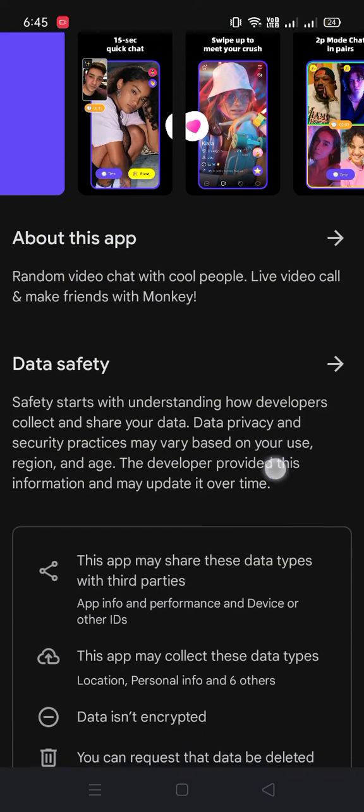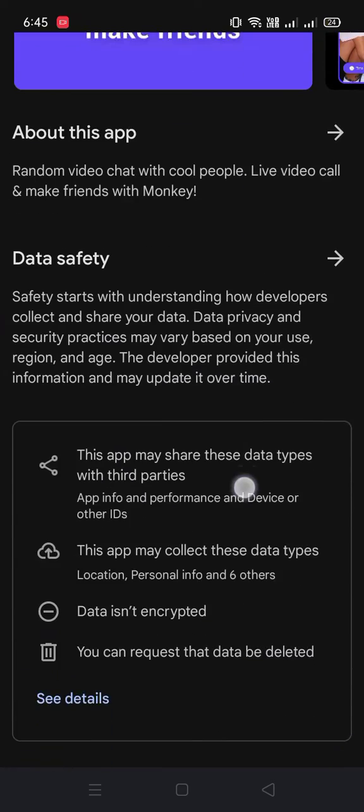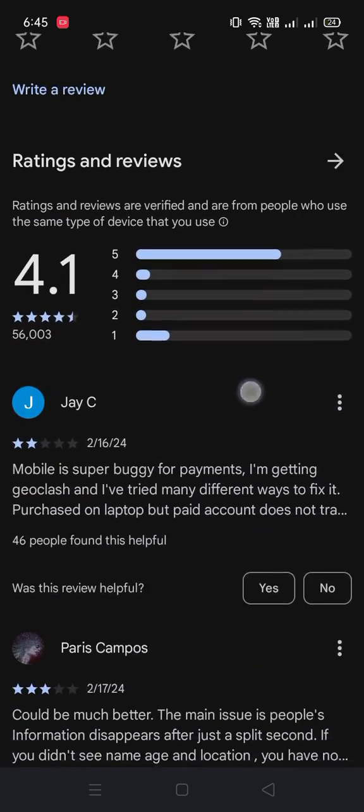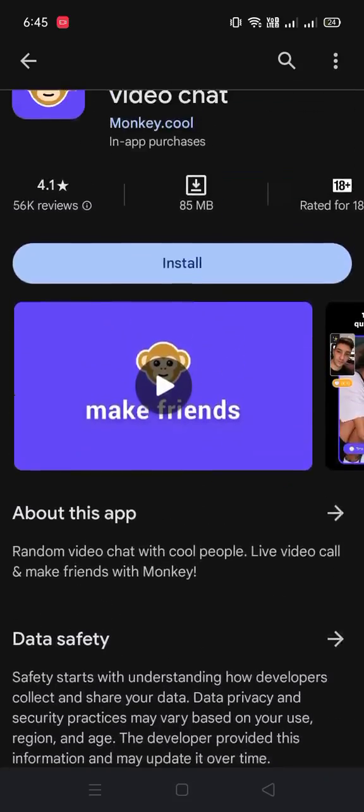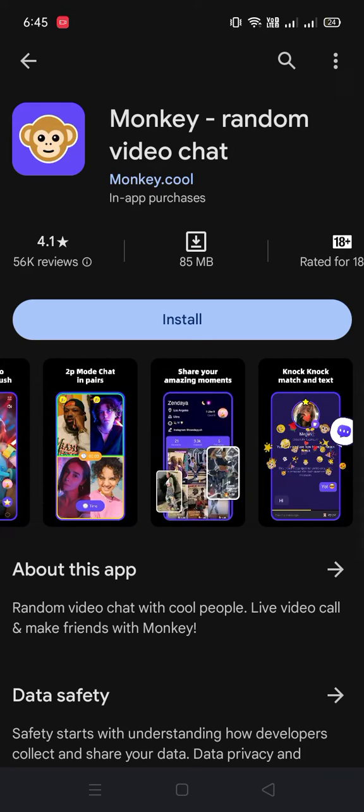It's really easy to use. You just need to install and then sign up through your Google account or Gmail. Then you can use it, and I will guide you how to use this application in upcoming tutorials.